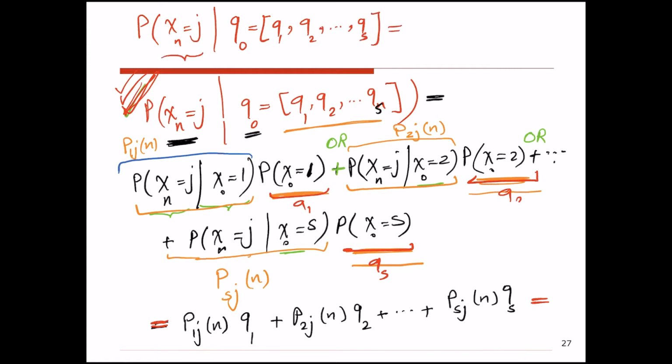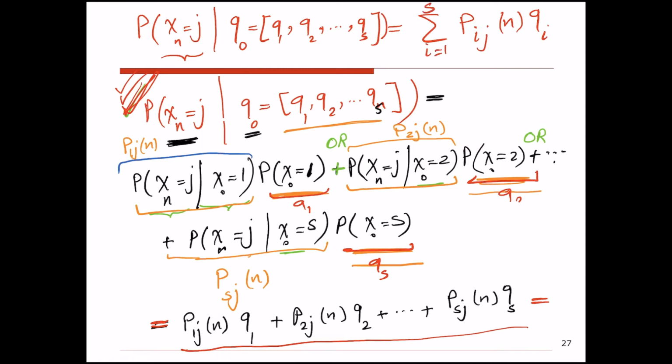So I can just rewrite these equations that we just calculated here, and so this is equal to sigma p_ij after n transitions multiplied by qi, i from 1 to s. So this summation, this sigma, is just exactly equal to this long statement that I have at the bottom. I just wrote it as a summation so that it's shorter.